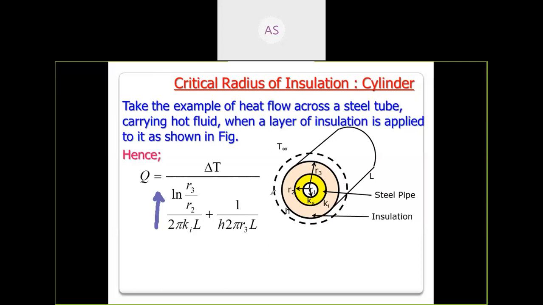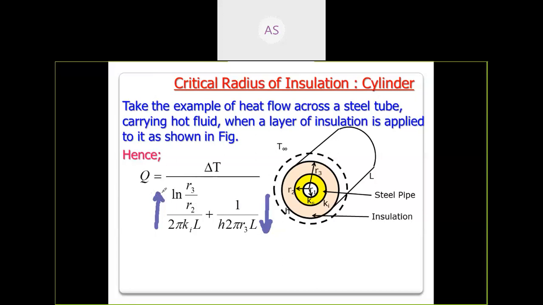When r3 increases, this term increases, the total term. But what will happen to this term? This is not just a term, this is resistance. This is increasing, and this is decreasing. Then you can't say whether the total will increase or decrease.